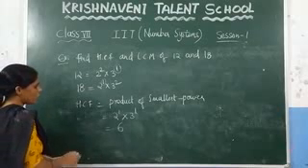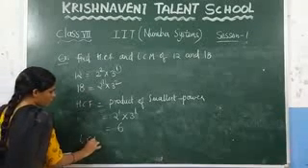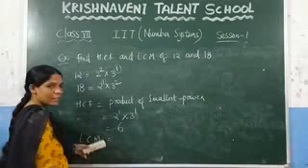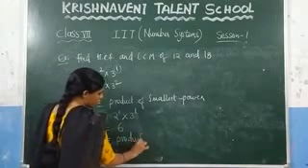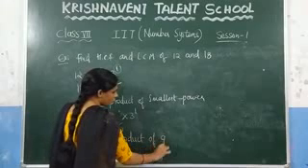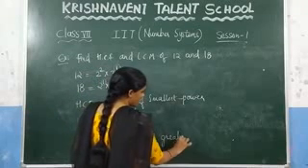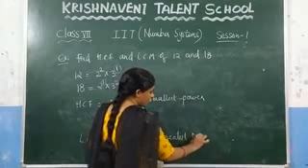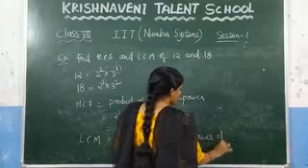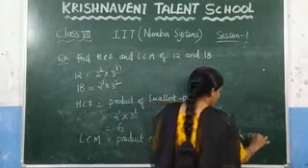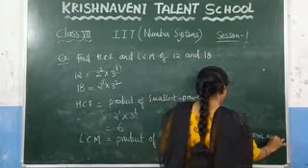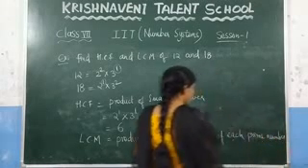If you want to find the LCM, you need to take the product of the greatest power of each number.